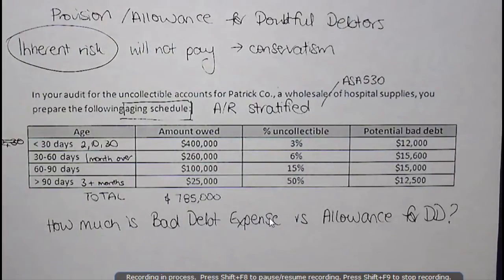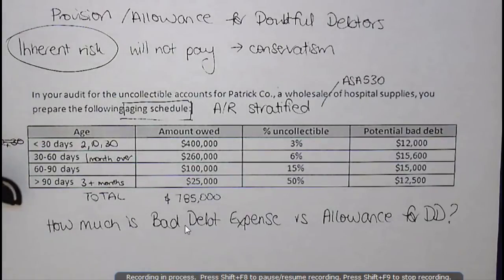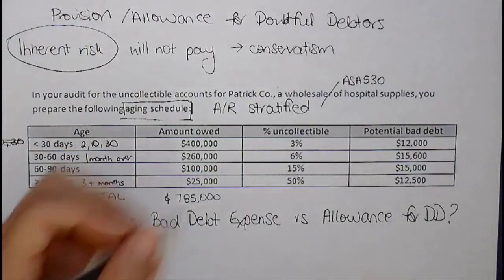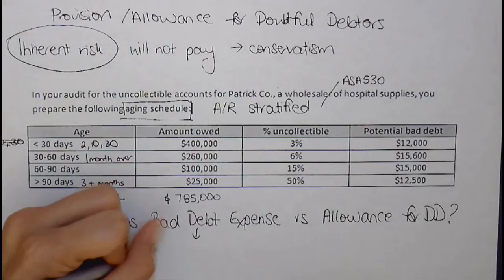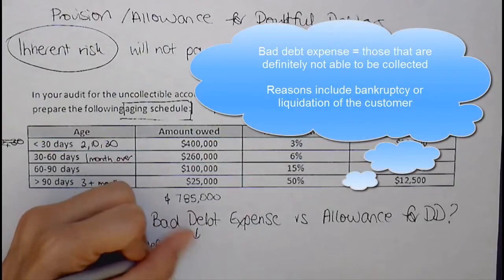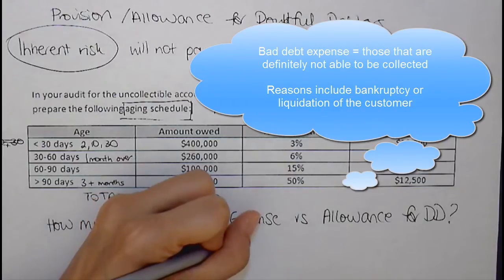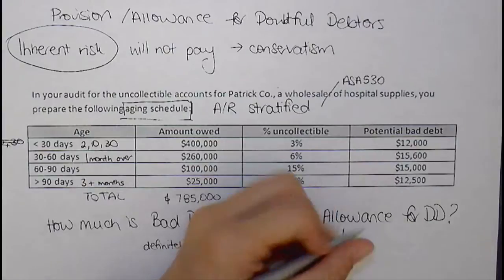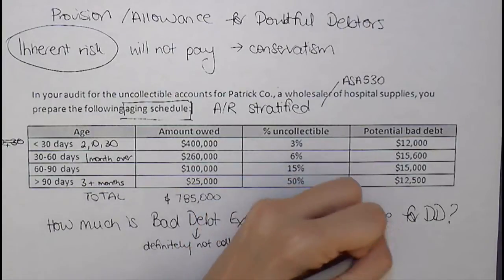The bad debt expense are those that we think are definitely not collectible. And then my allowance for doubtful debts are ones where there is a possibility it's not collectible.